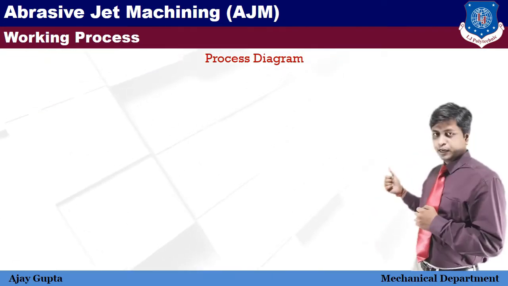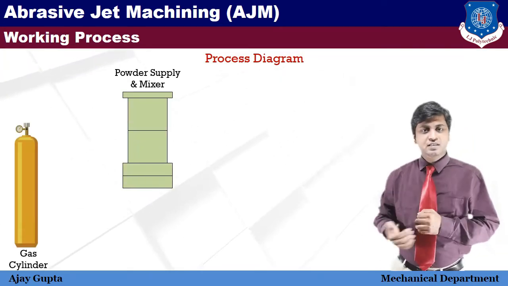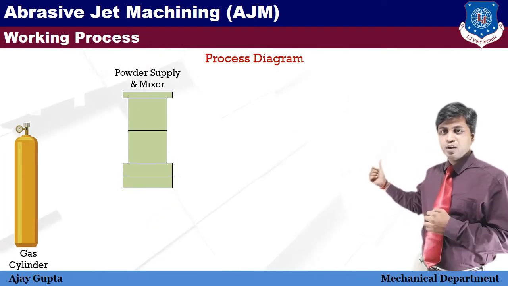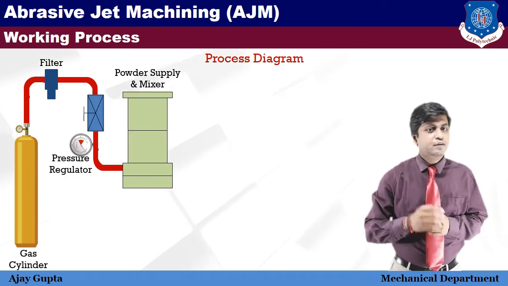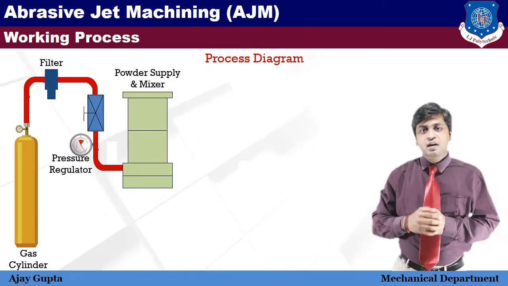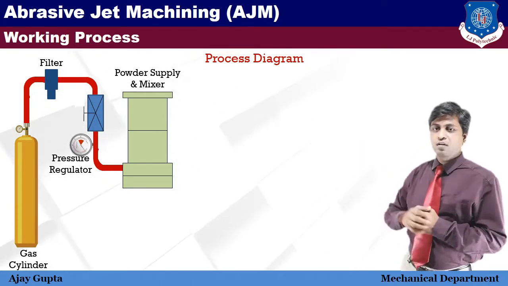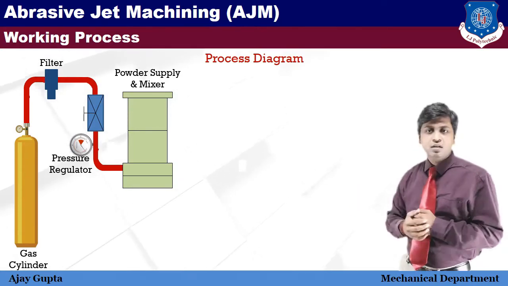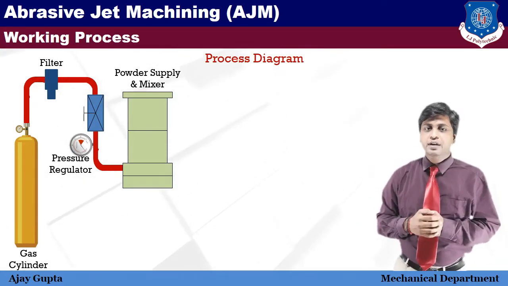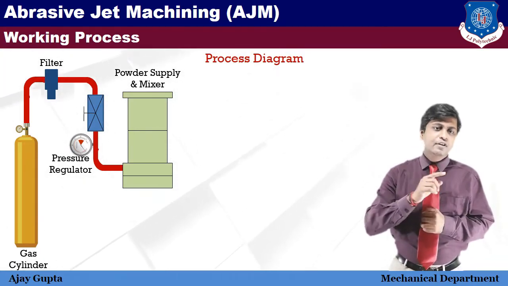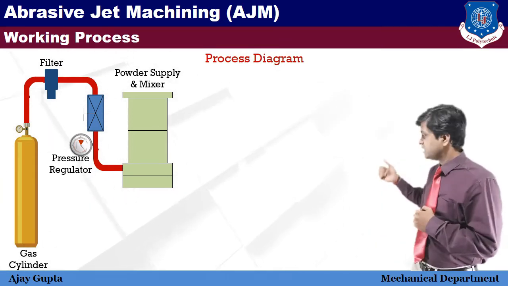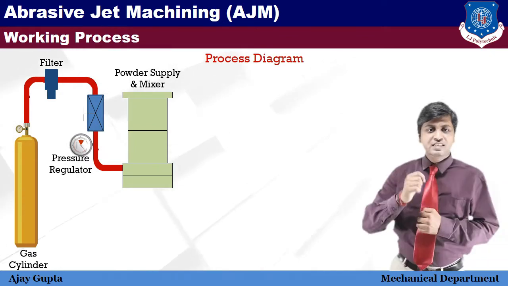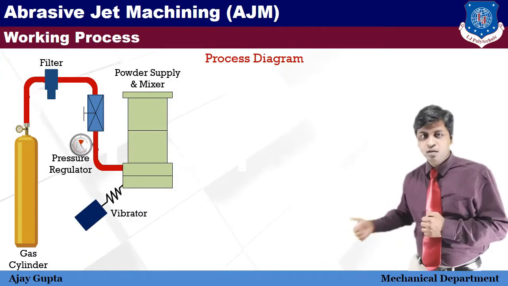As shown in the diagram, the gas cylinder is attached with the mixing chamber. Between these, a filter is used to filter out any debris. Next, flow control valve and pressure instrument are attached with the device. After that, the gas and abrasive particles mix in the mixing chamber, which is connected with a vibrator.